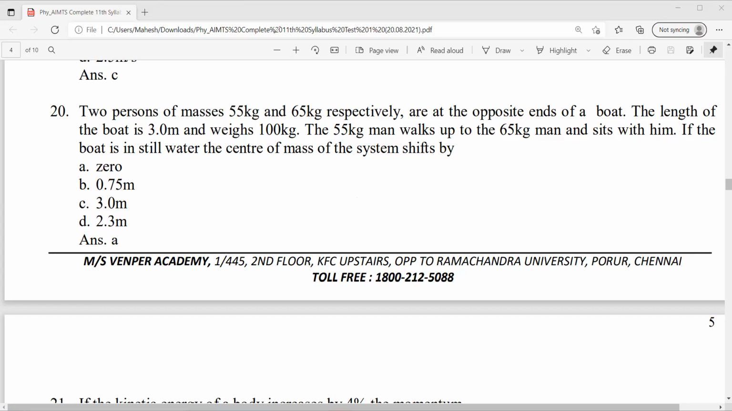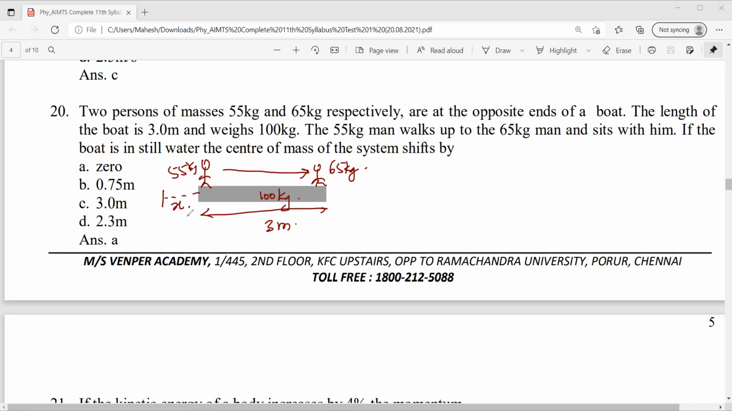Okay, nice question. This is a center of mass question. What is there? There is a boat here and there are two masses, 55 kg and 65 kg. Let's say this is 55 and this is 65 kg. Boat is how much? 100 kg. The 55 kg man walks to 65. Length of the boat is given as 3 meters and he sits with him. If the boat is in still water, see, the center of mass won't shift. Center of mass won't shift. So let's say this is x.